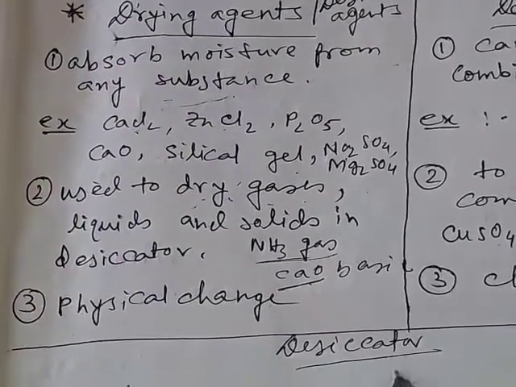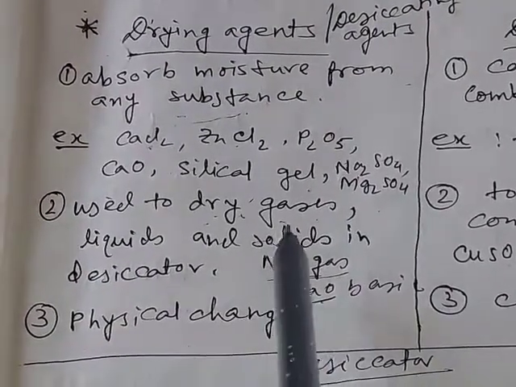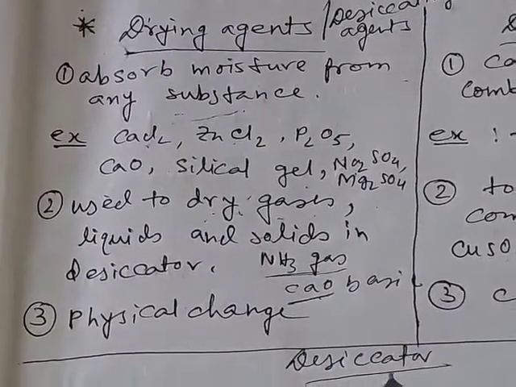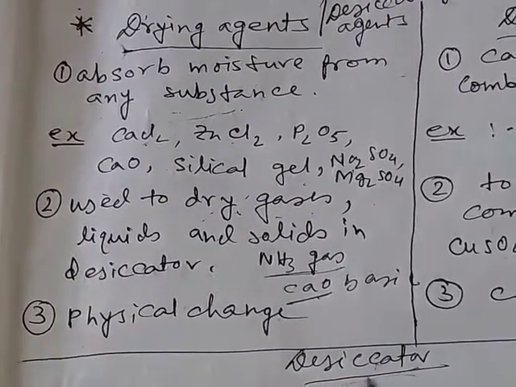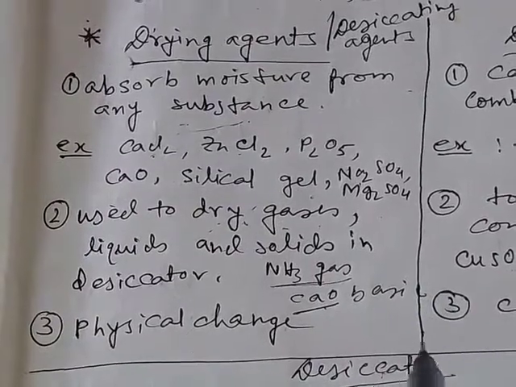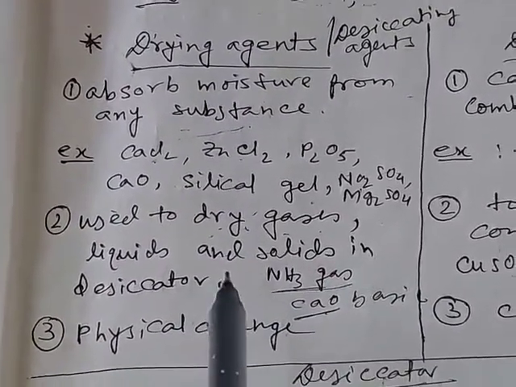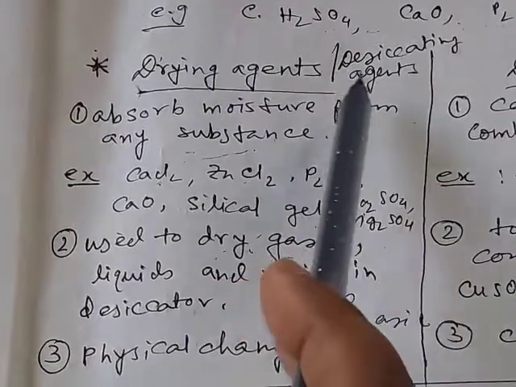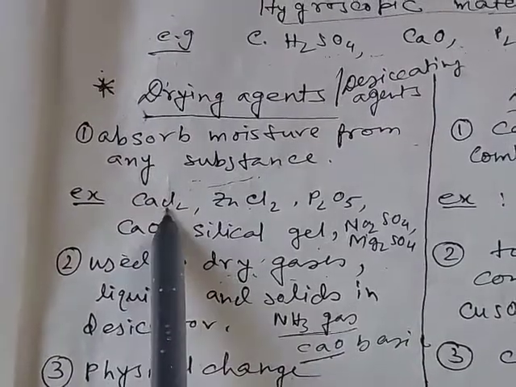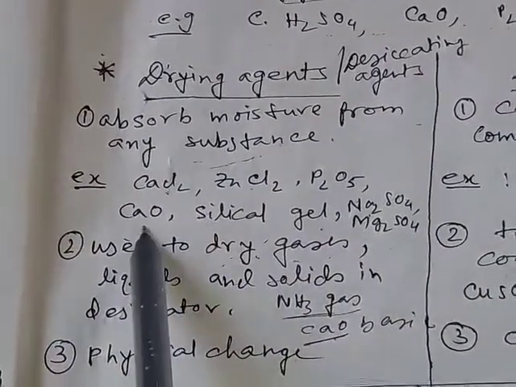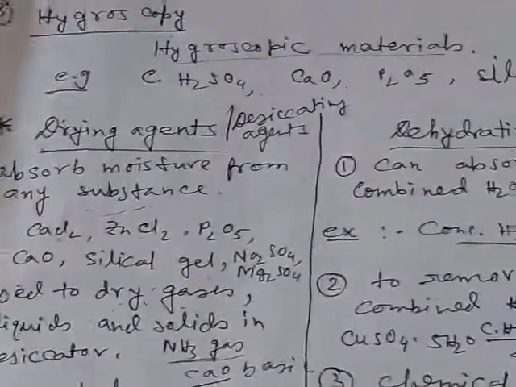Then by adjusting the knob we can adjust the power of the drying agents. Thus, by keeping any solid substance in a desiccator, we can keep it dry. So drying agents are also called desiccating agents. In a desiccator we can use calcium chloride, zinc chloride, calcium oxide, silica gel, sodium sulfate, etc.